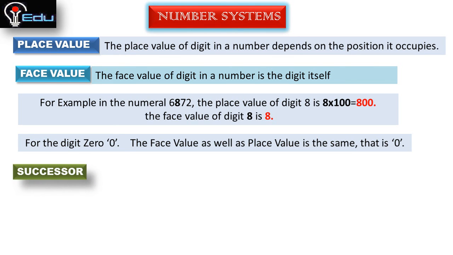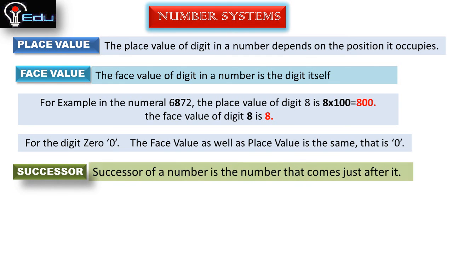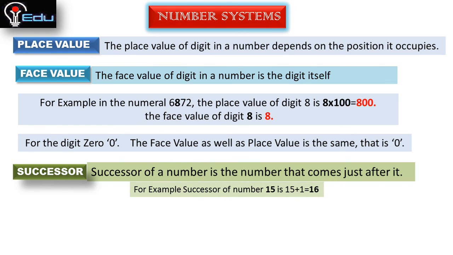And next is successor. So what is successor? The successor of a number is the number that comes just after it. Successor means it follows. For example, the successor of number 15 is 15 plus 1 is equal to 16. So the successor of number 15 is equal to 16. Similarly, predecessor.